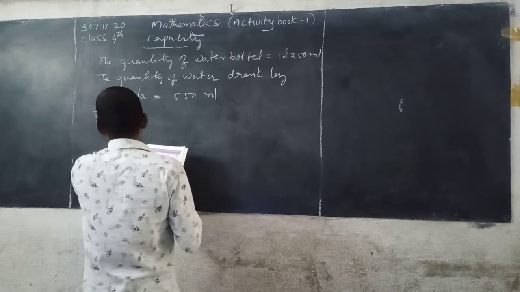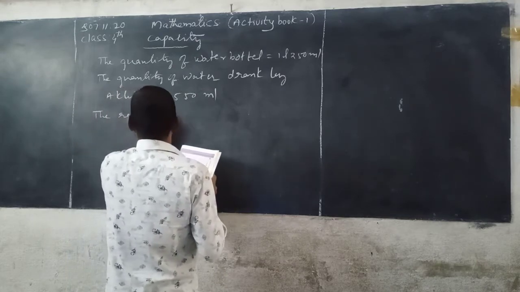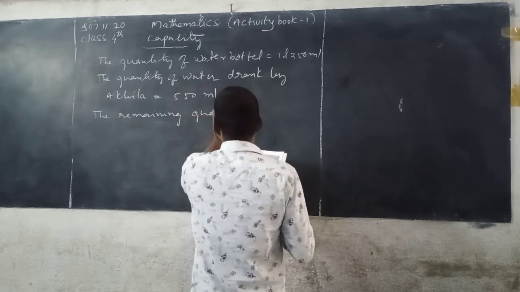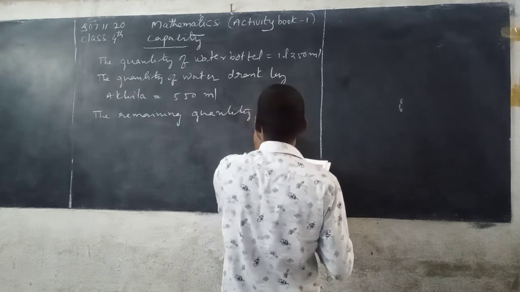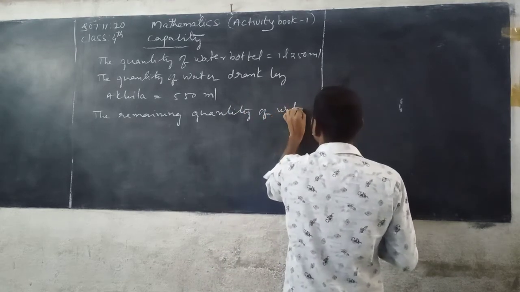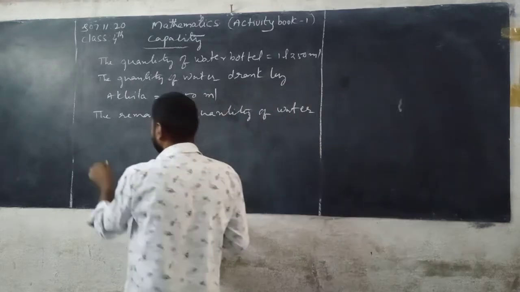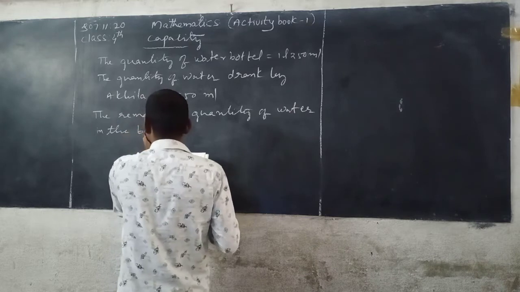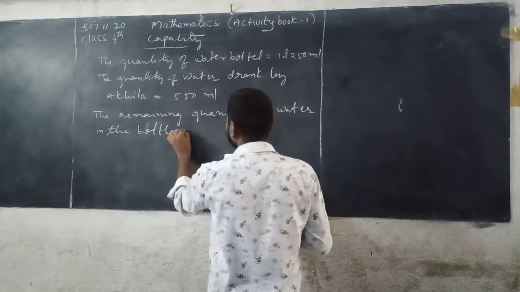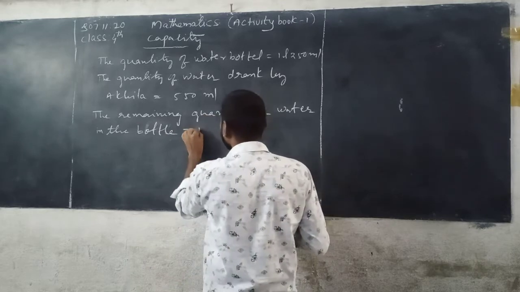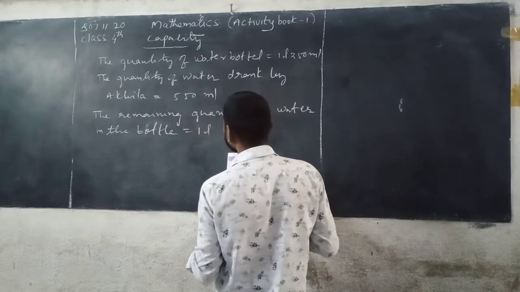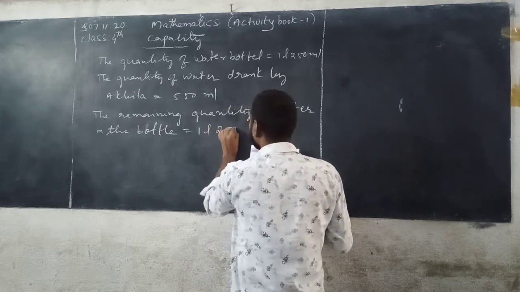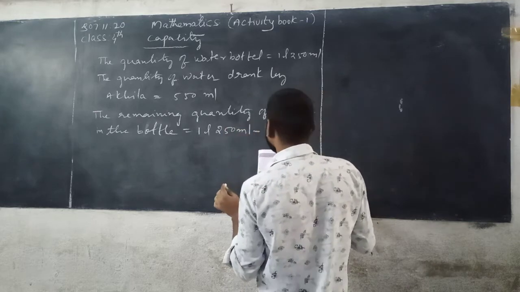The remaining quantity of water in the bottle, that is equals to 1 liter 250 milliliter minus